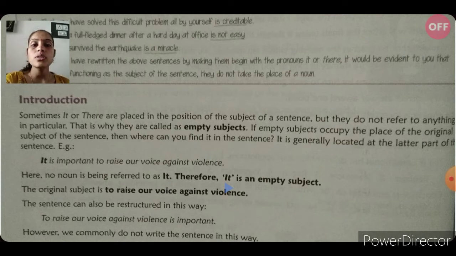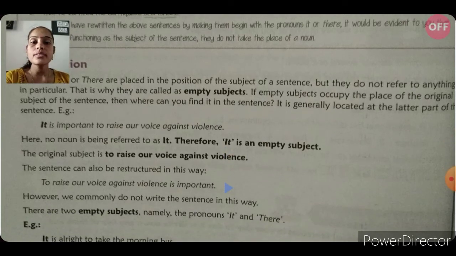The sentence can also be restructured in this way. We can also restructure this sentence: To raise our voice against violence is important. However, we commonly do not write the sentence in this way. There are two empty subjects, namely the pronouns it and there. One is it and the second one is there.